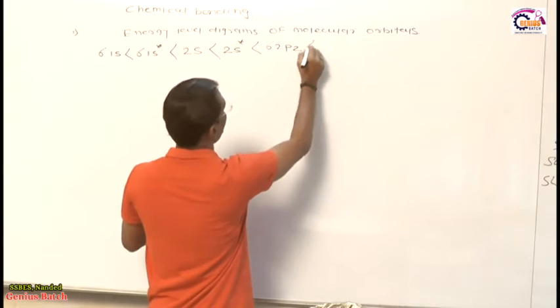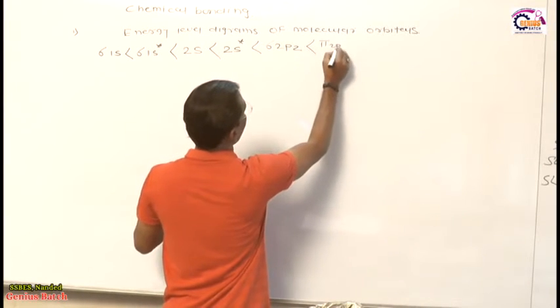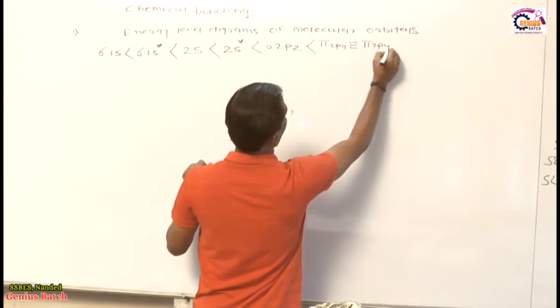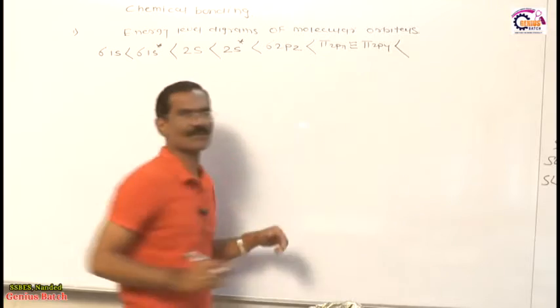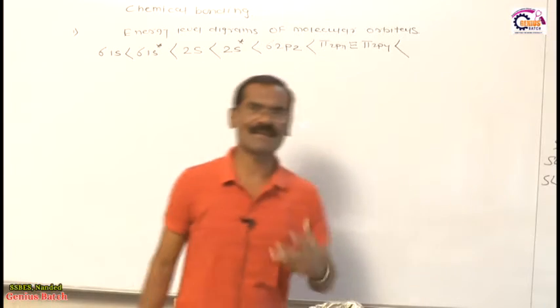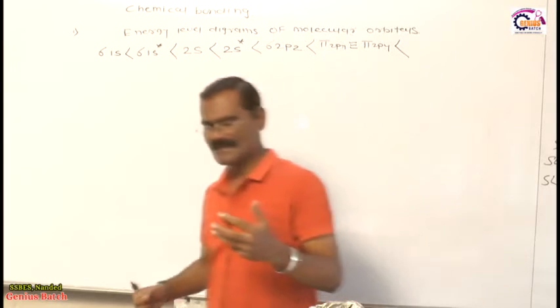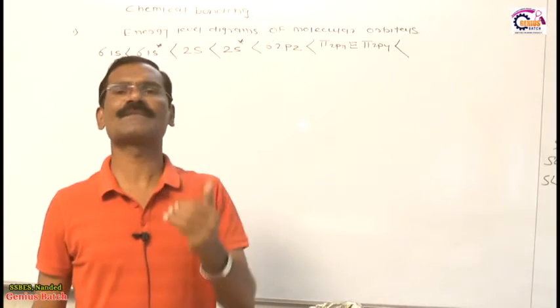After the sigma 2pz comes pi 2px. The energy of pi 2px is equal to the energy of pi 2py, because x and y orbitals are involved in the pi bond formation. That's why I am representing it here as pi. So these are very interesting concepts from the energy level diagram of this molecular orbital.